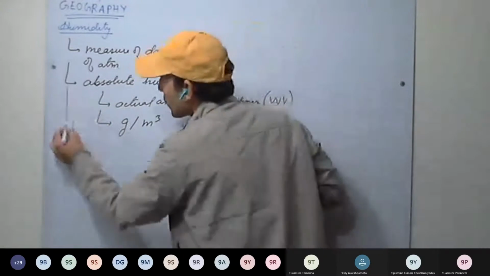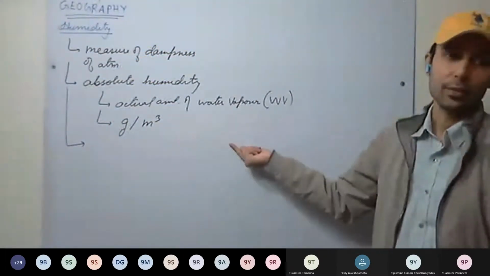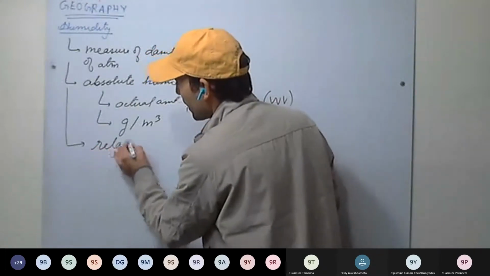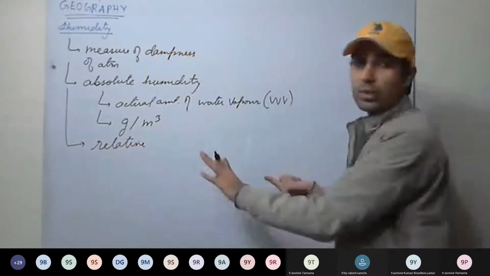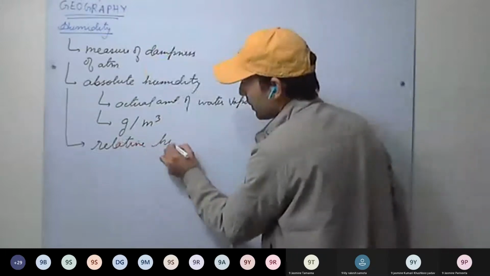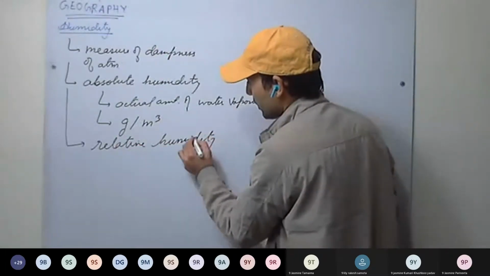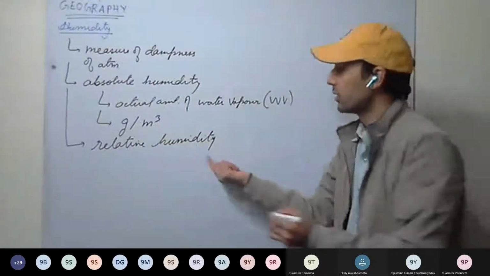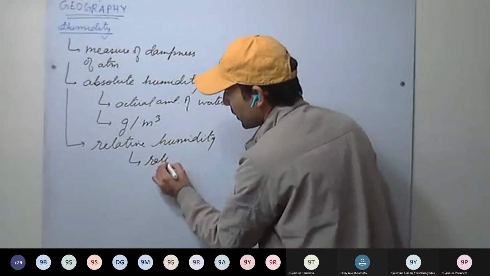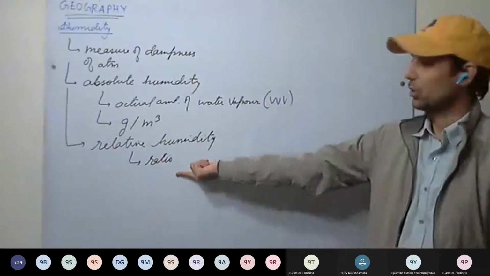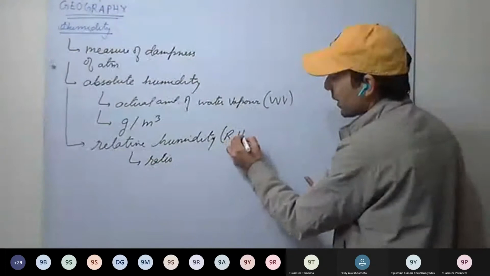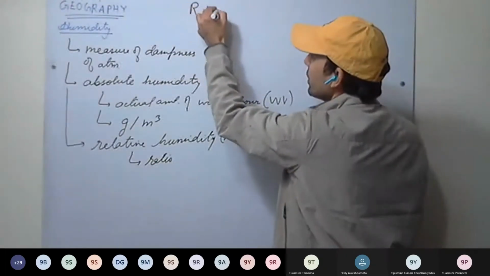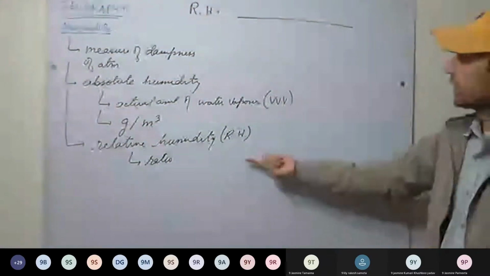But mainly for weather studies, we use relative humidity. The term mainly used for weather studies is relative humidity, and we'll be concentrating on this term. Relative humidity will be in relation to something, so it's a ratio. I'm denoting relative humidity with RH. So how is relative humidity defined? It is a ratio.